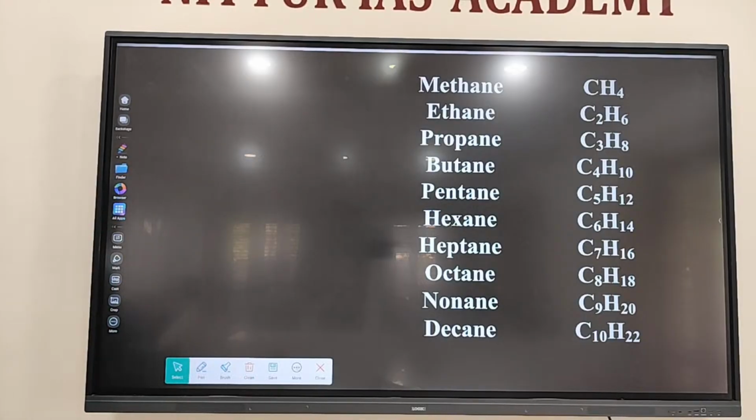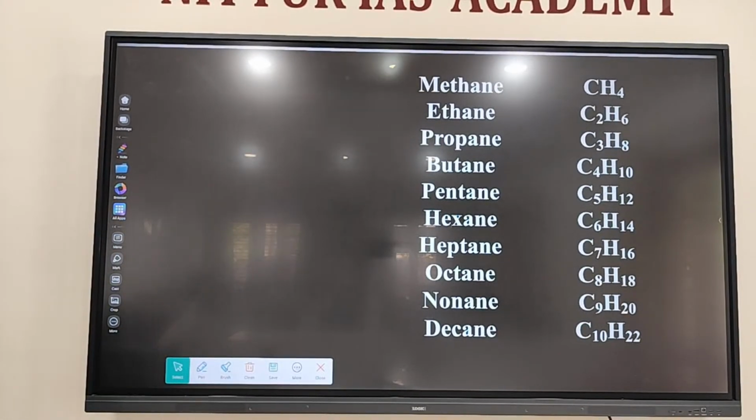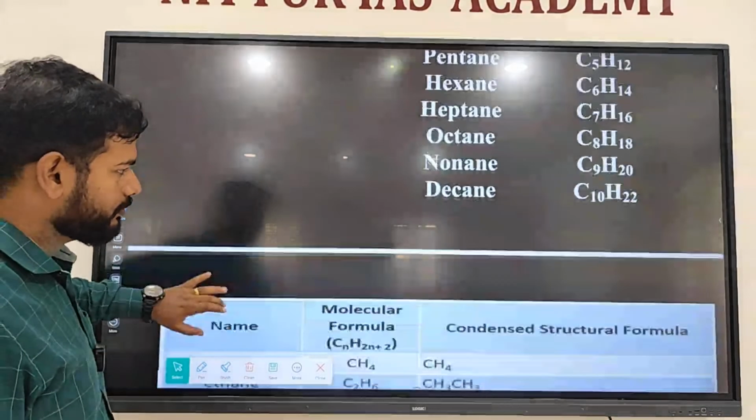These are the examples of saturated hydrocarbons. See the names. Each and every name ends with ANE, right? All are alkanes. Alkanes are saturated hydrocarbons.